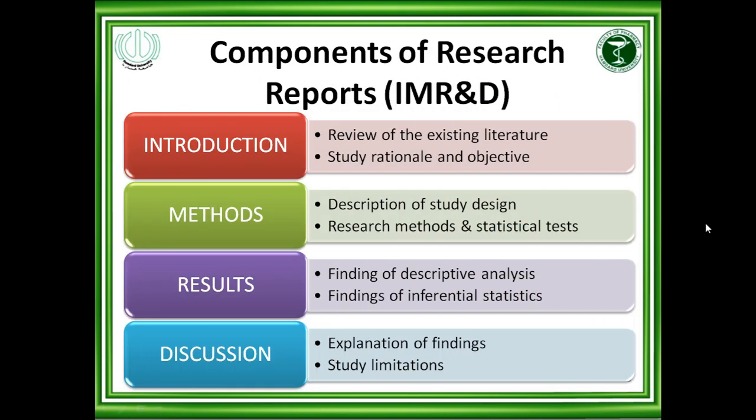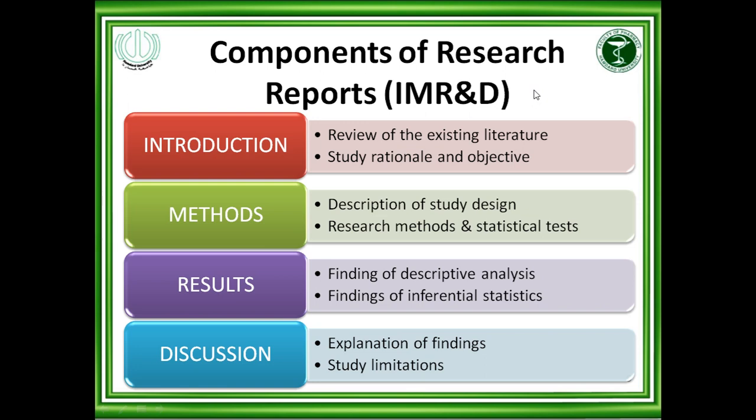Now, what are the components of a research report, meaning a research paper? How can you write a research paper once everything is done? Basically, there are four main parts of the research, called I, M, R and D. What is I? This is introduction. M stands for methods, R stands for results, and D stands for discussion.